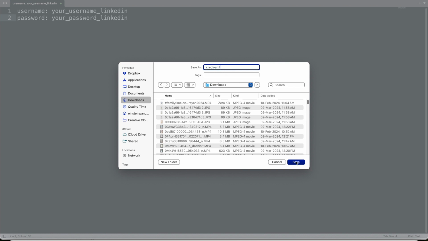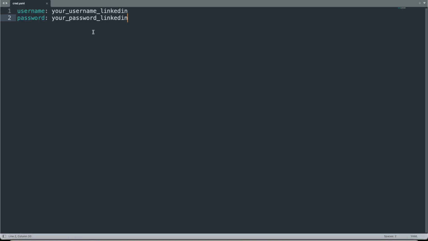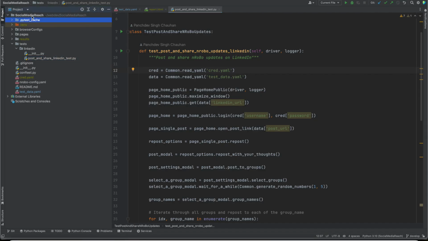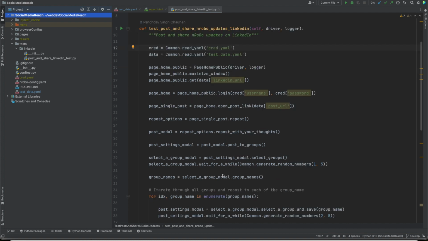So this way, the script takes credentials from the cred.yml file, placed under the project root directory, and test data from test.yml.